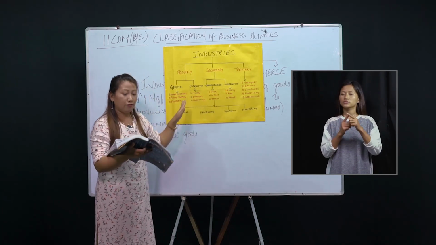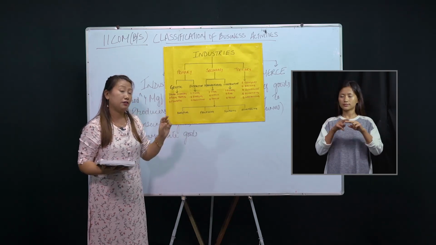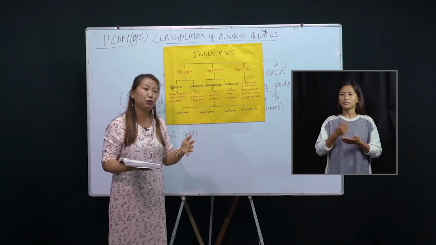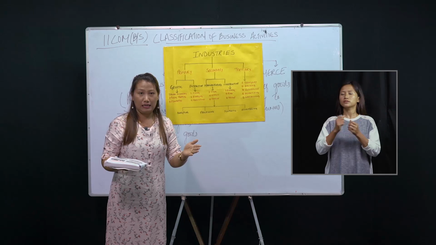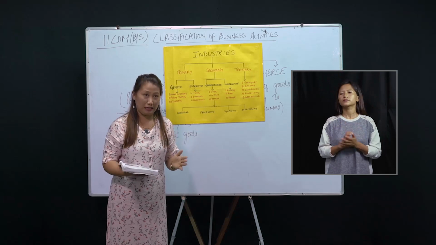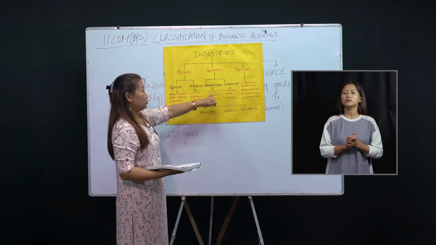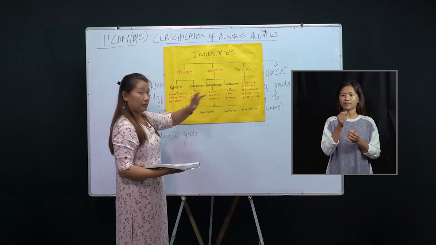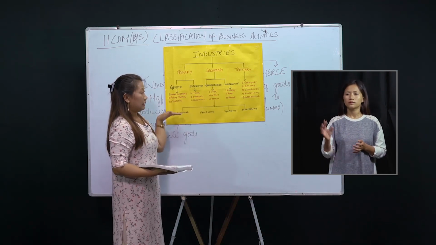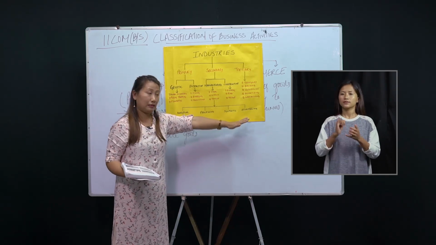Now, manufacturing industry refers to those industries where raw materials and finished goods are used, with the help of man and machinery, in order to convert them into a finished product. That simply means using raw materials and converting them into a finished product, for example sugar, cement, or textile. This manufacturing industry can again be classified into analytical industry, processing industry, synthetic industry, and assembling industry.